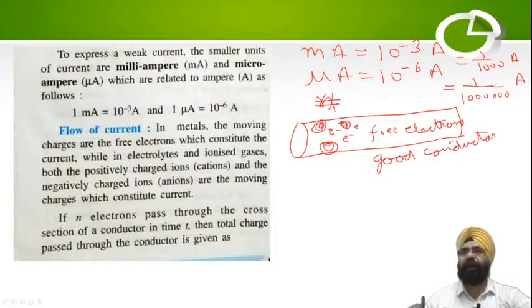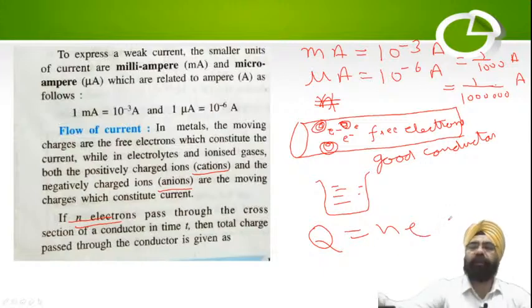On the other hand, if something doesn't have free electrons, it behaves like a non-conductor. In electrolytes, we have cations and anions inside them. These cations and anions actually migrate, causing the electric current to flow inside electrolytes. And this we have already done, that if n electrons pass, then the total charge that has passed is Ne.